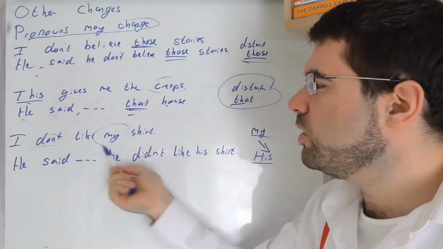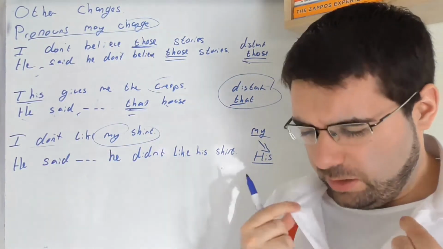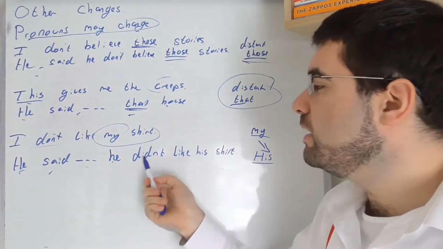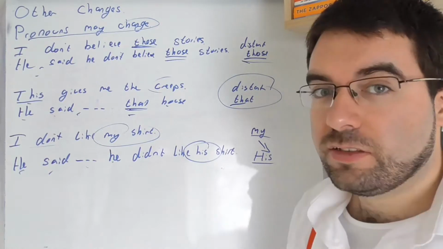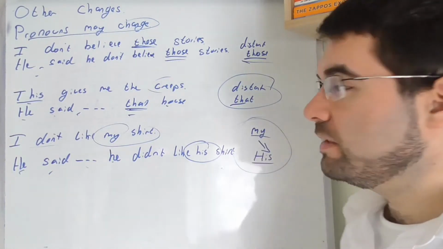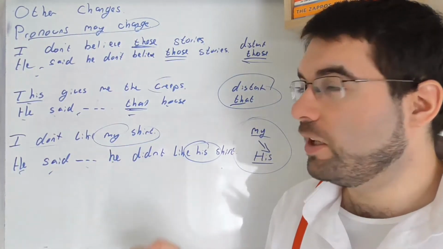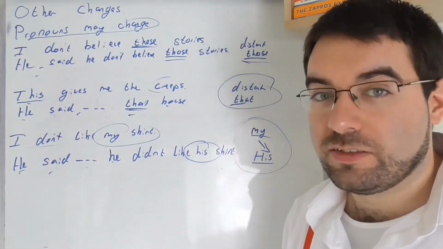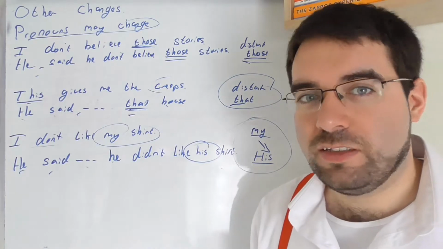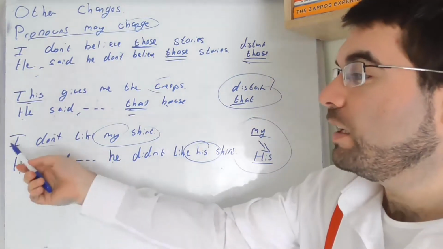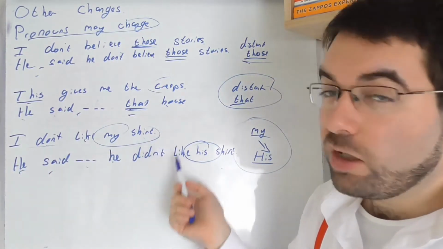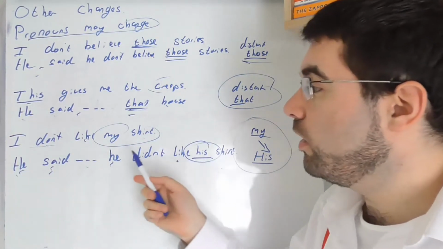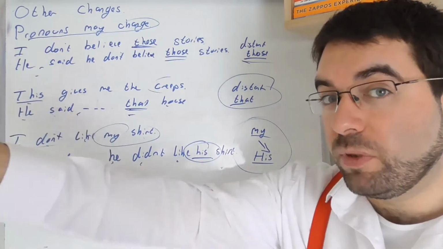I don't like my shirt. He said that he didn't like his shirt. My turns into his. And you can extrapolate other pronouns: them and theirs, her and hers, she and her and beyond. It's interesting stuff, really. I don't like my scarf, for example. She said that she didn't like her scarf. It's a woman, her scarf.